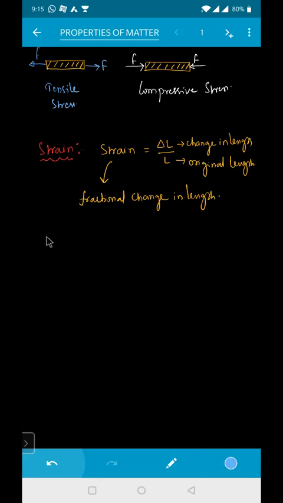Next, for liquids, we defined volume stress, which is equal to force by area. This force by area is pressure, also called hydraulic stress.